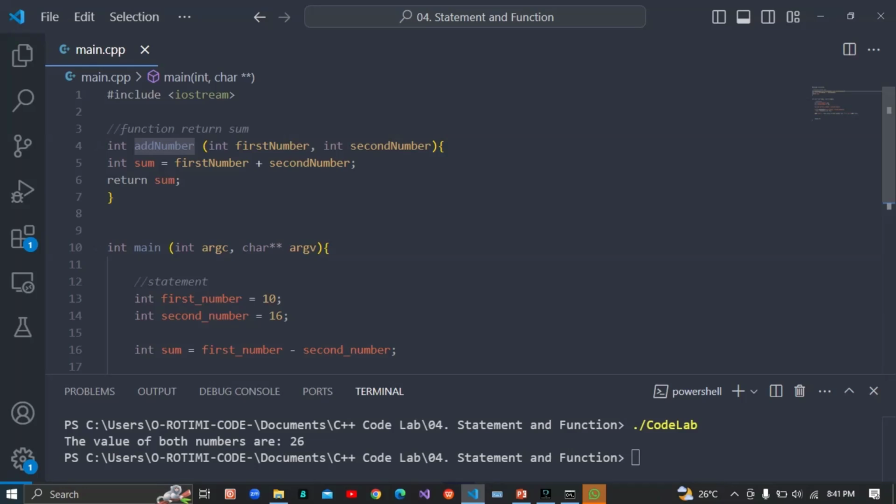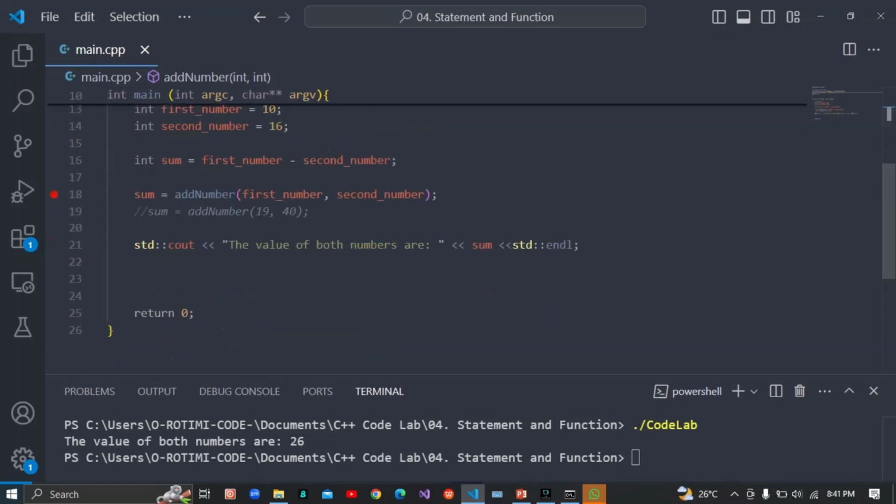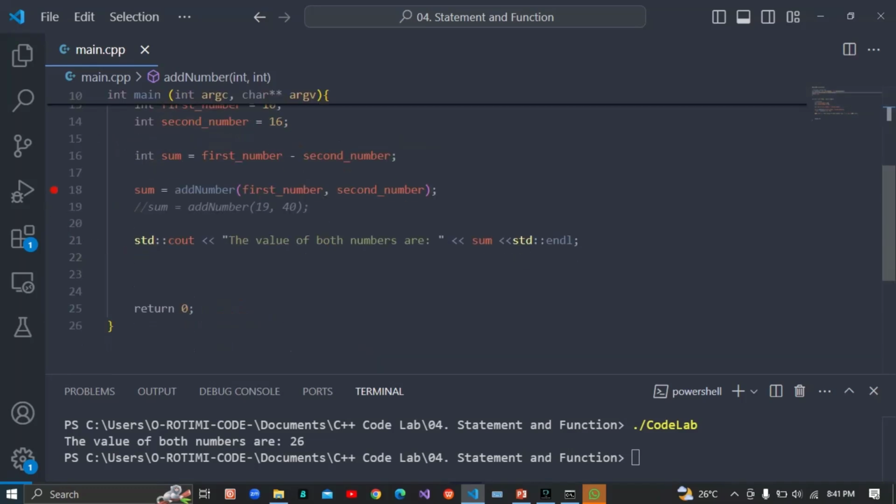It's going to add. Okay, fine. We're going to make use of the first parameter as this one here, and the second parameter as this one here, and follow the rules we have. What rules do we have? First number plus second number, and we return it. After we return it, the compiler goes back to our line and returns it to this sum we have here. And once we return it here, we call it here.